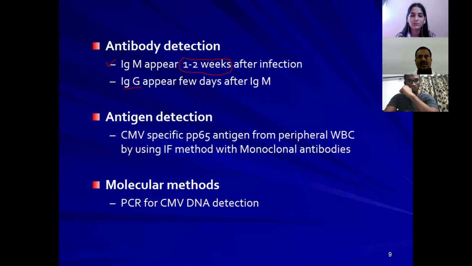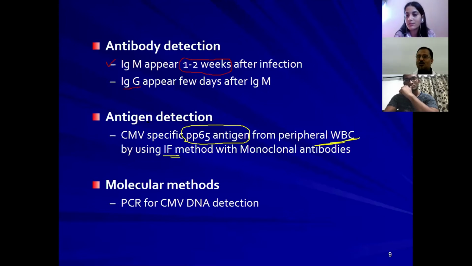Then antigen detection, which is against the specific antigen, the CMV specific PP65 antigen, from the peripheral WBCs by using the immunofluorescent technique. I hope you are not confused.